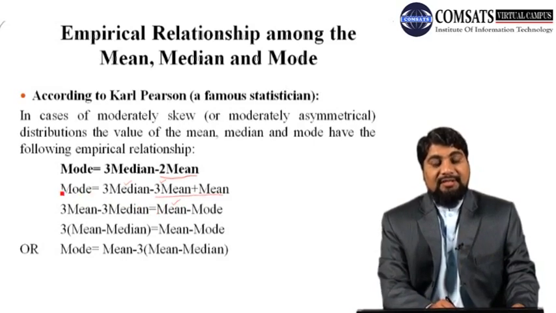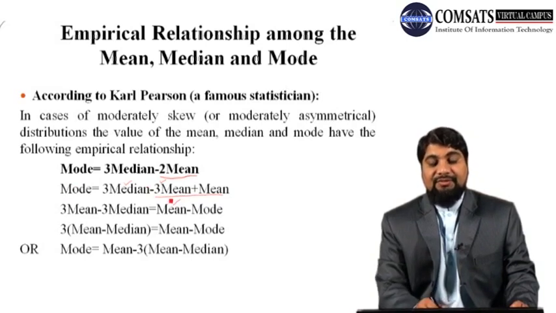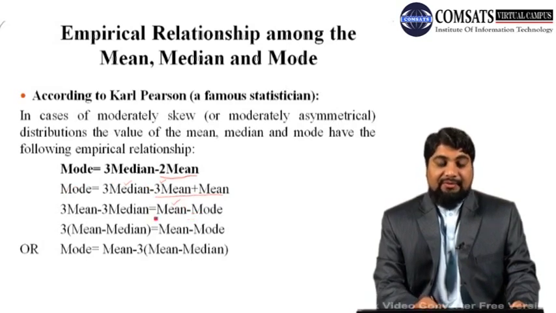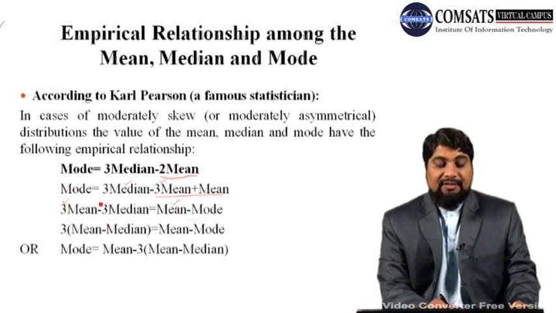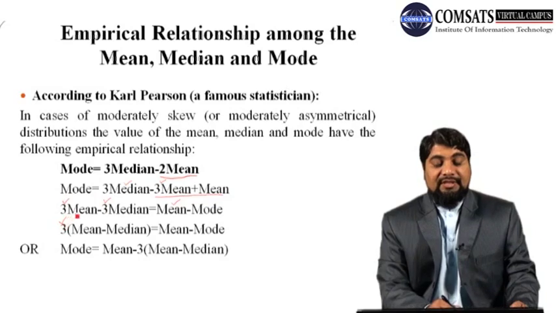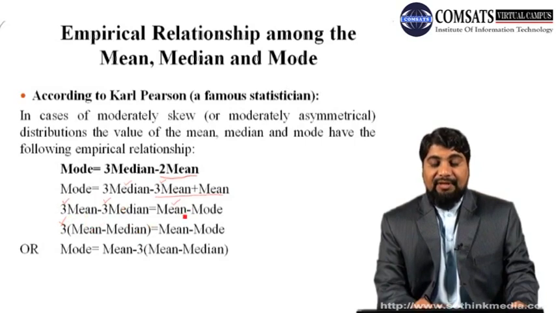So shift this mode from left hand side to right hand side. So here we have plus sign, no sign with mode. If there is no sign with any expression, it means we have plus sign. So here mode has plus sign. When it is shifted to right hand side, we will put minus sign here. So in next step, you can see that 3 is occurring in each of these two terms. So we can take 3 common. So 3 is taken as common. So we are left with mean minus median. And on right hand side, we have mean minus mode as it is.